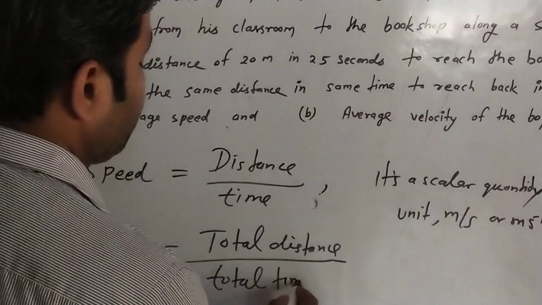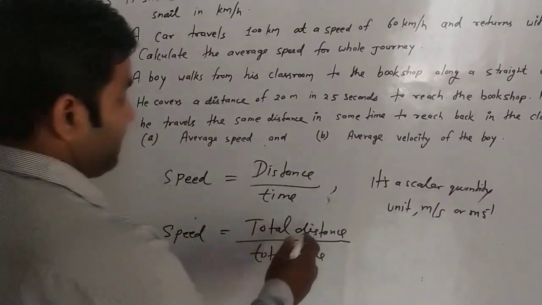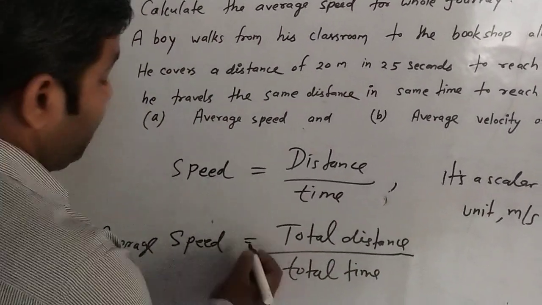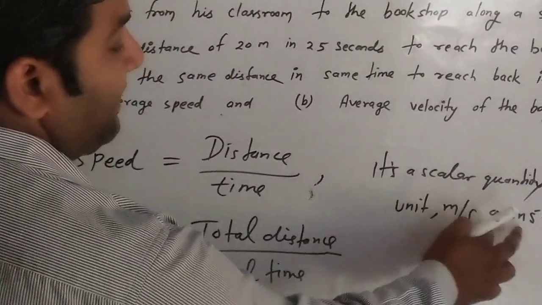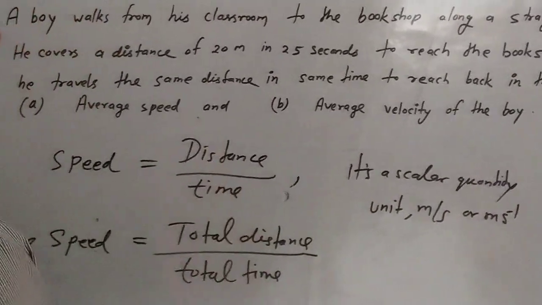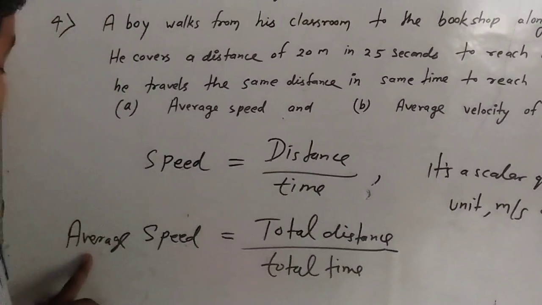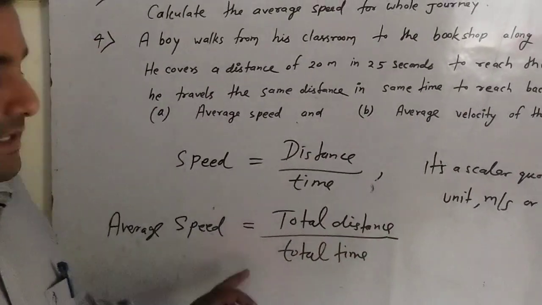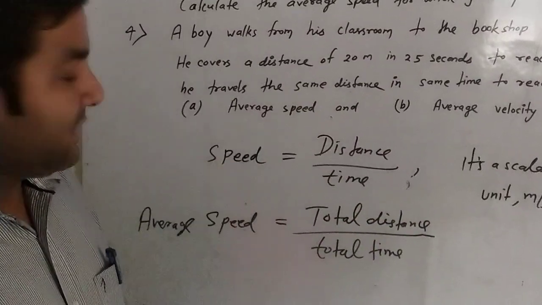Whenever total distance and total time are given, we solve using this formula. The unit of average speed also is meter per second or meter second inverse. It is also a scalar quantity. If the definition is asked, it is defined as the ratio of total distance traveled to the total time taken.